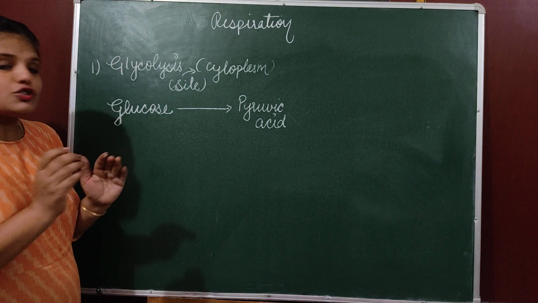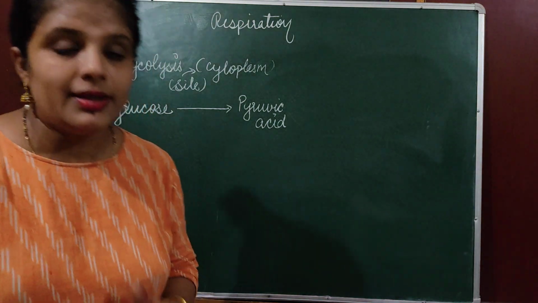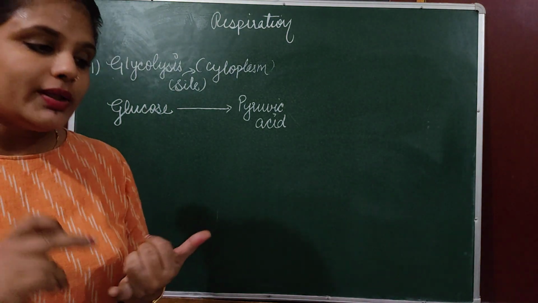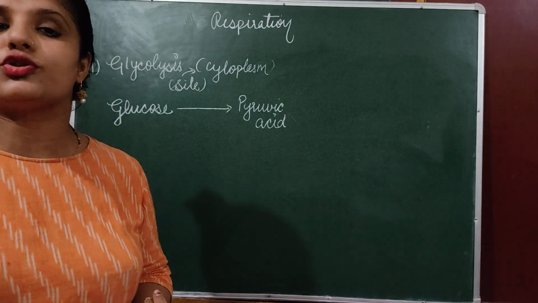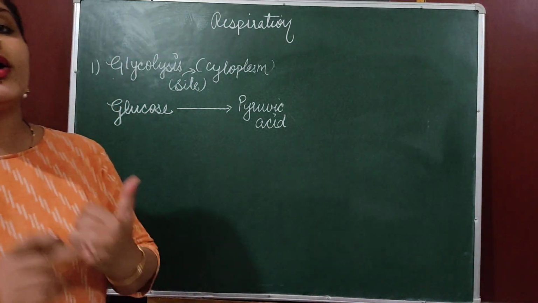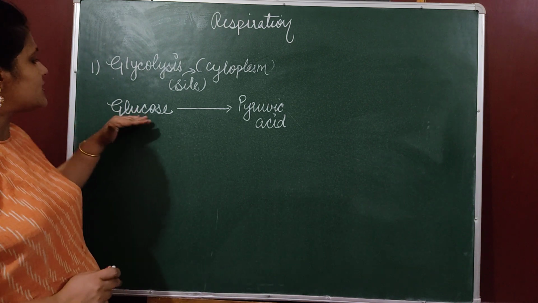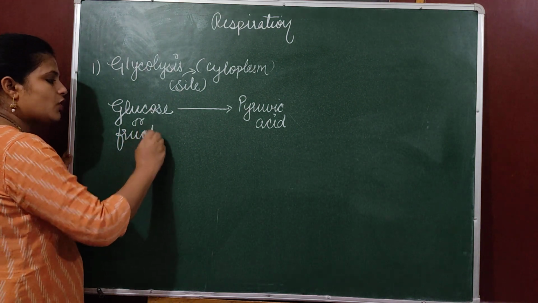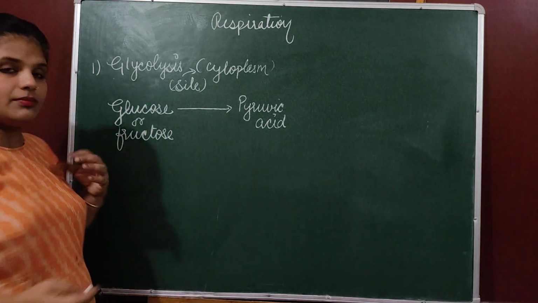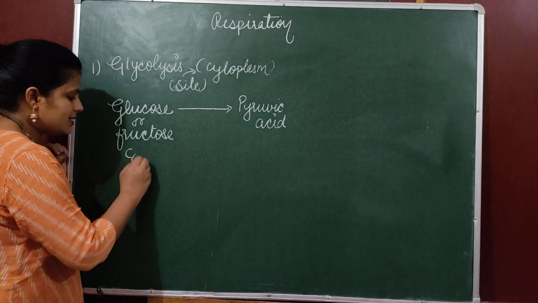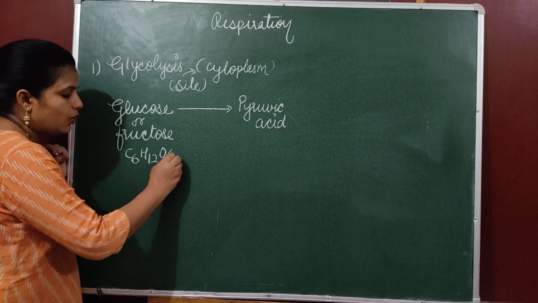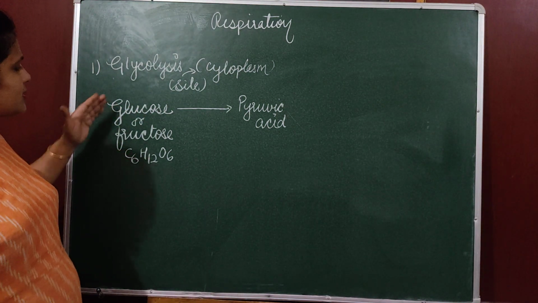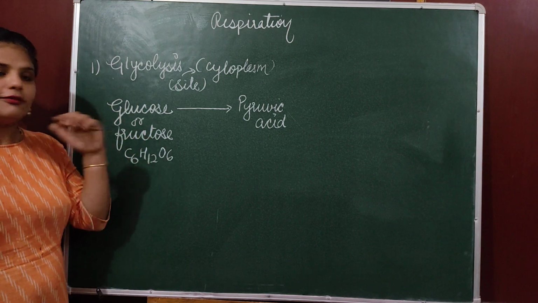Now, food can be stored in the form of starch in case of plants, and food can be stored in the form of sucrose or glycogen in the case of animals. Whether it is a plant or an animal, whether the food is stored in the form of starch or sucrose, it has to first convert into glucose or fructose. Glucose and fructose both carry the same molecular formula, that is C6H12O6. The only difference is in the arrangement of molecules. On the basis of that, they have two different names, glucose and fructose.